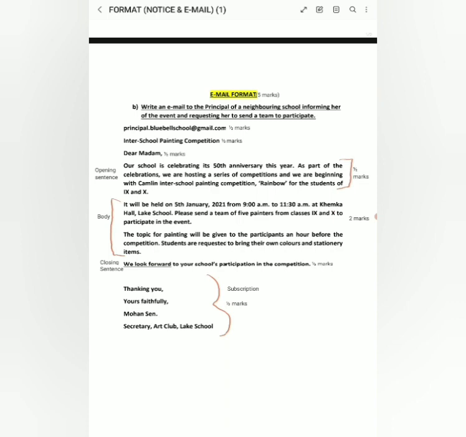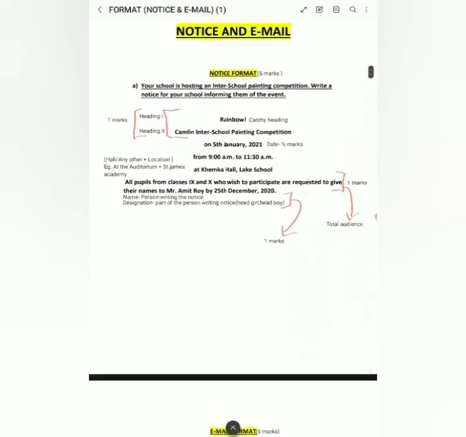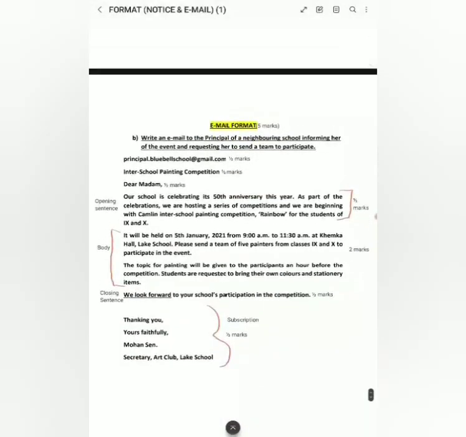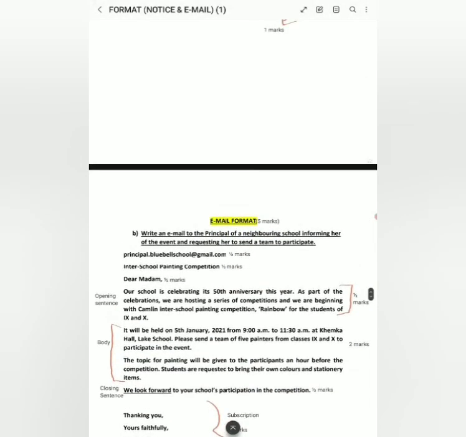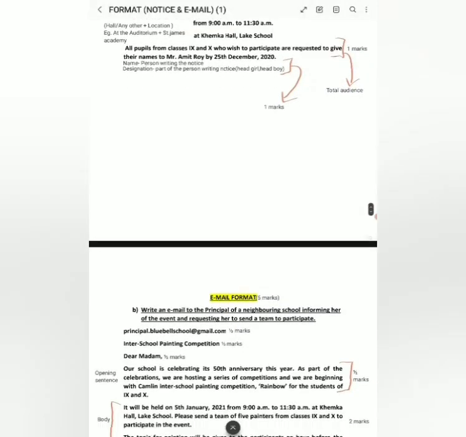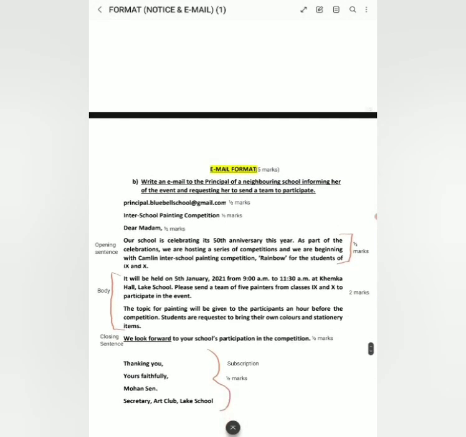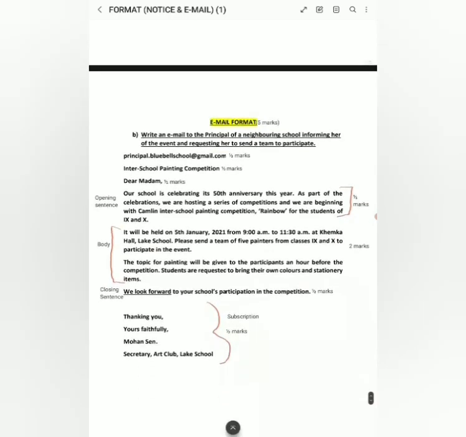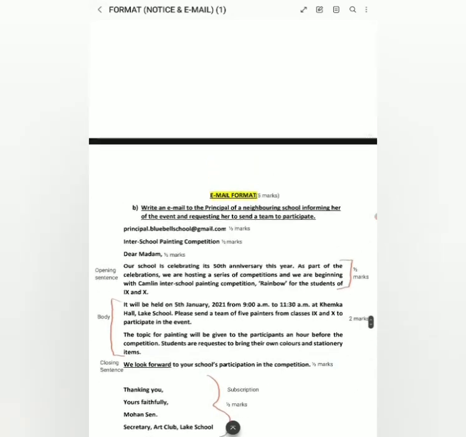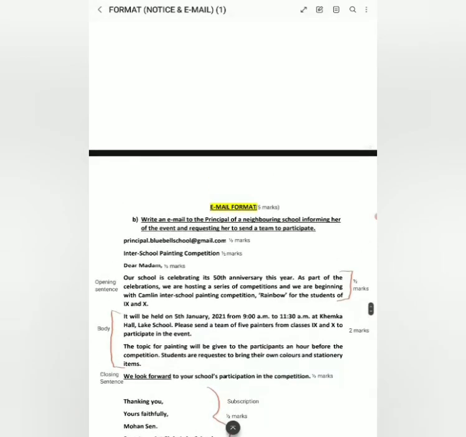Remember, notice writing and email writing are where you can easily get 10 out of 10. No one will be able to cut your marks if you present it properly, with the appropriate format, title and everything.